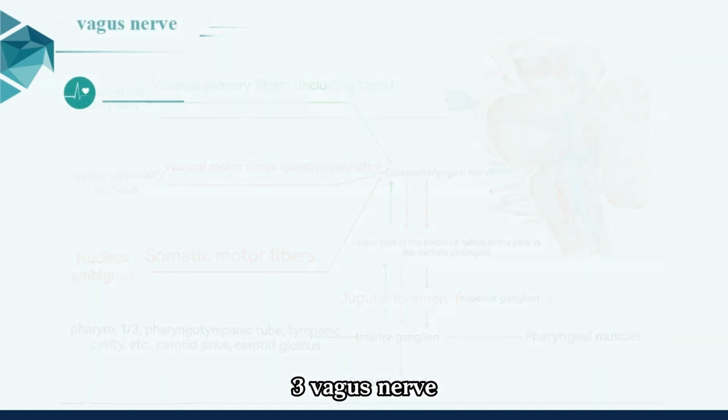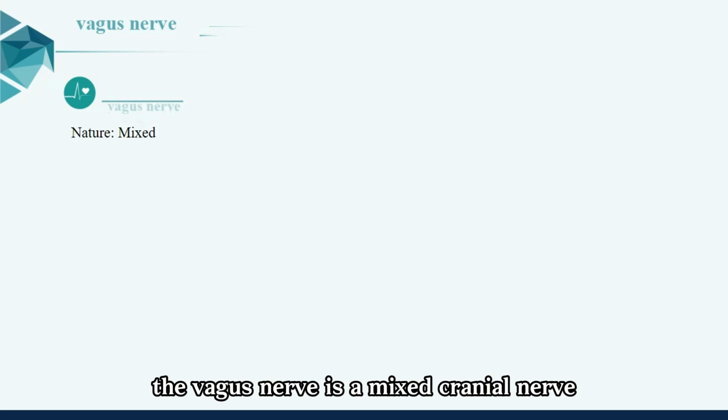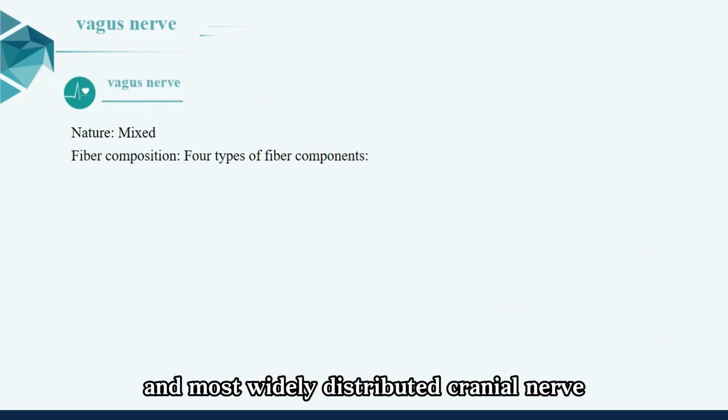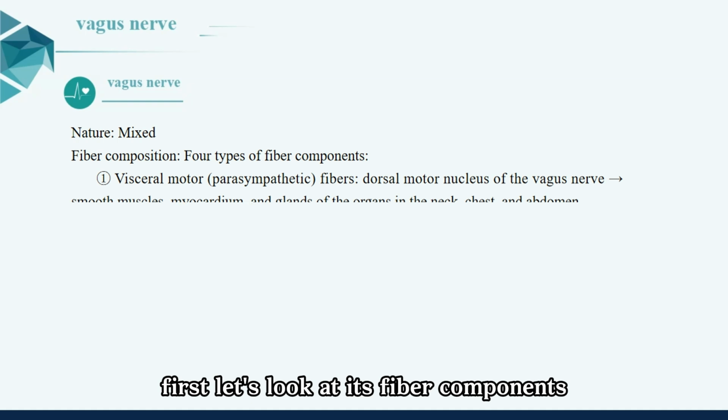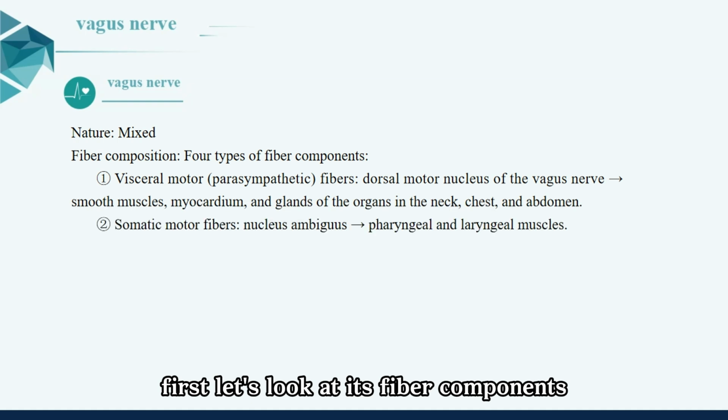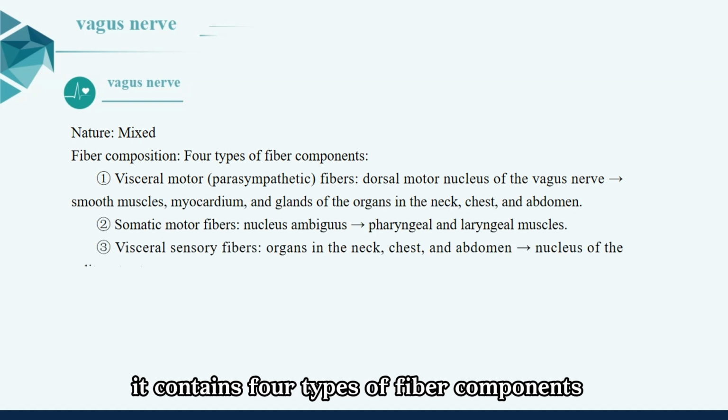3. Vagus nerve. The vagus nerve is a mixed cranial nerve, and it is the longest and most widely distributed cranial nerve. First, let's look at its fiber components. It contains 4 types of fiber components.